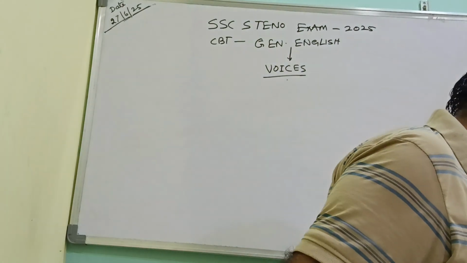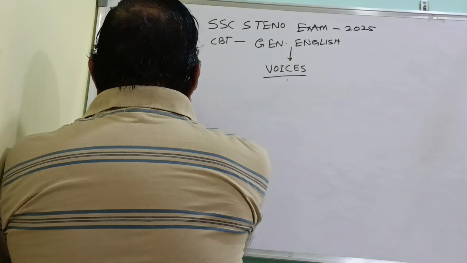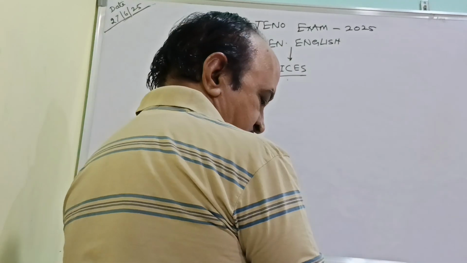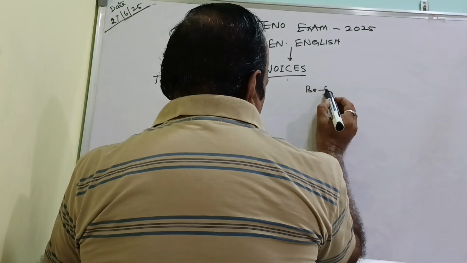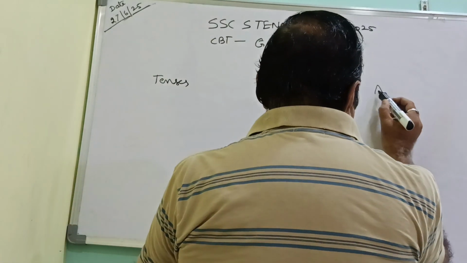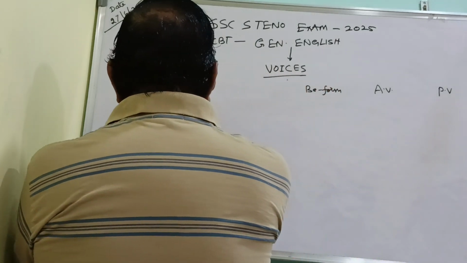Then there are some B forms here based on tenses, different types of tenses. What will be the B form here? Active, how it will be, passive, how it will be.